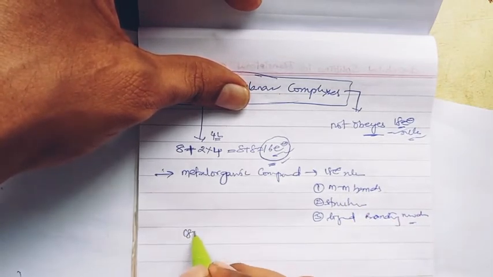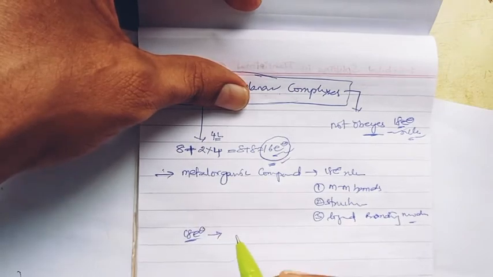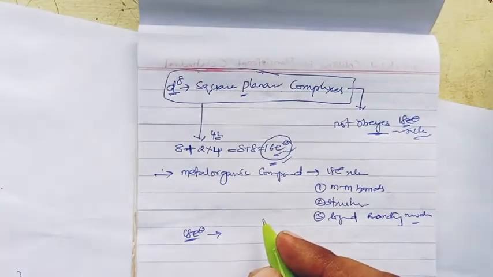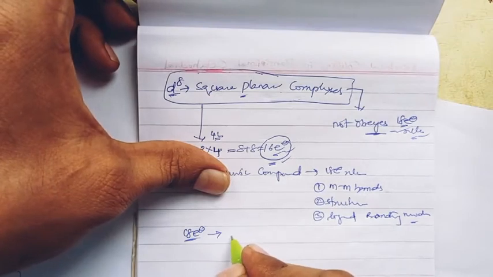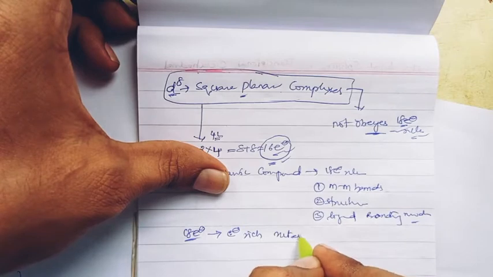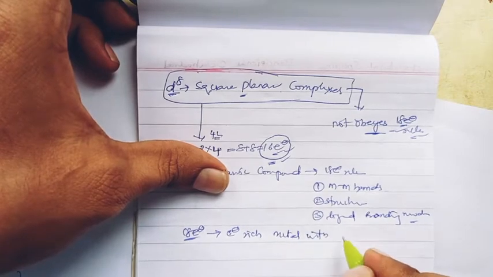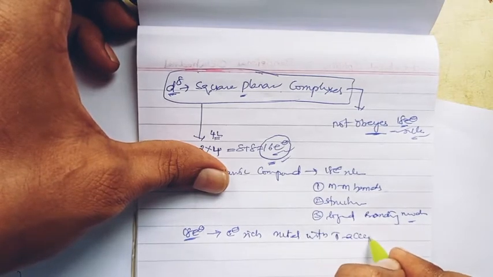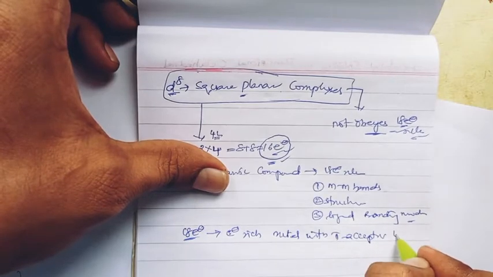And mostly the 18 electron rule very much suits the complexes of electron rich metal with pi acceptor ligand.